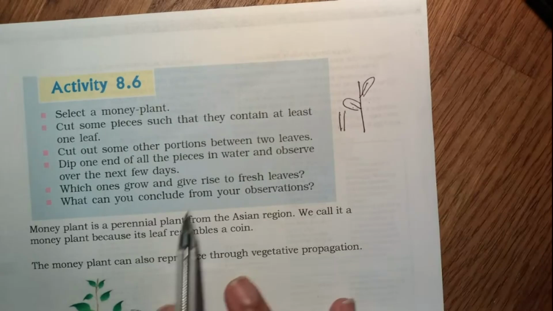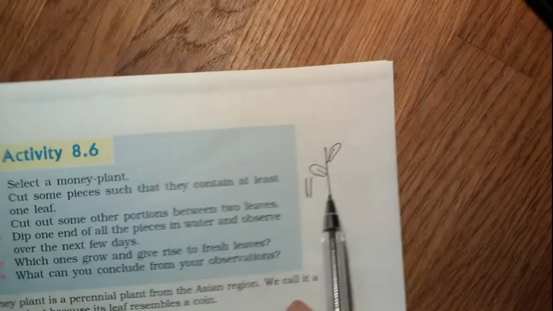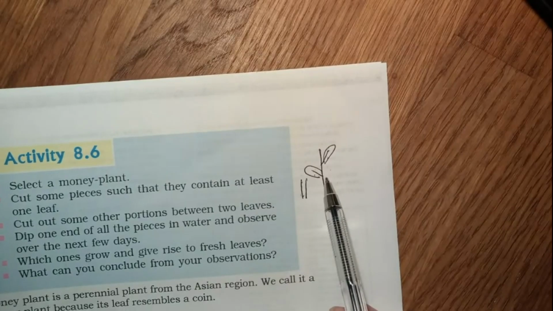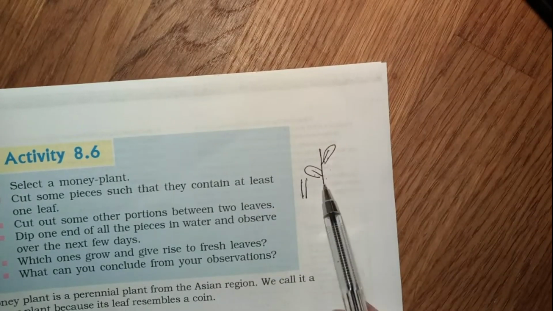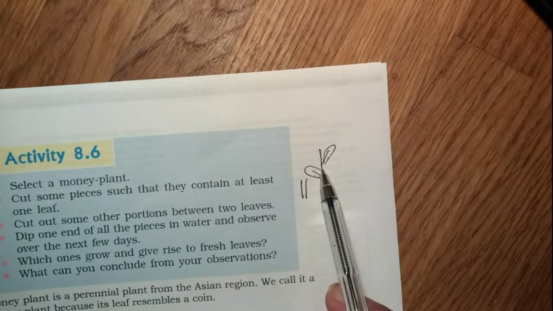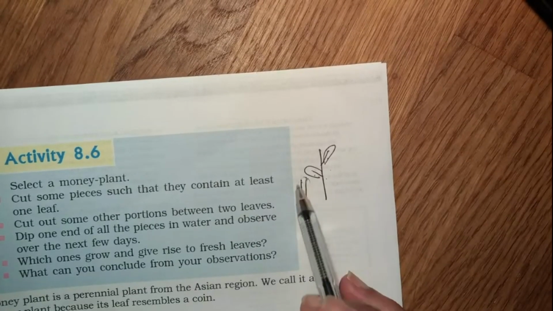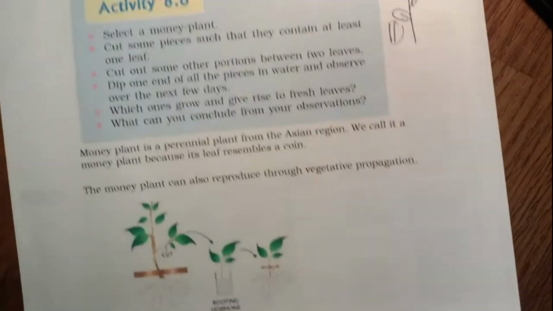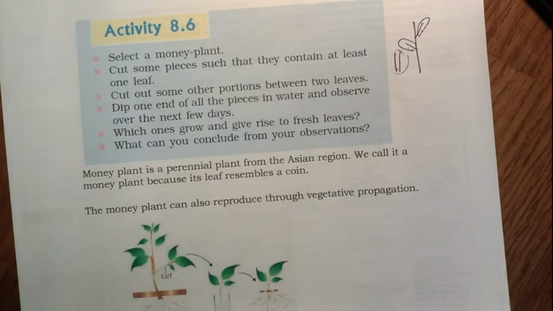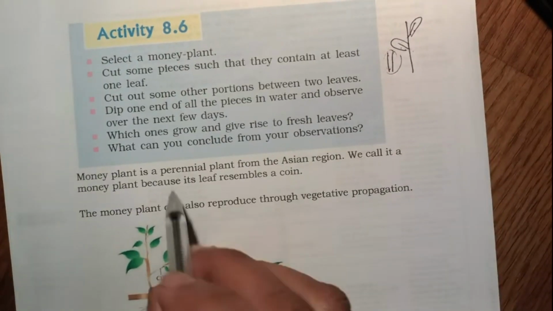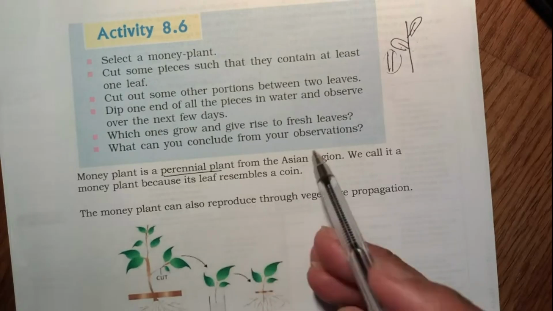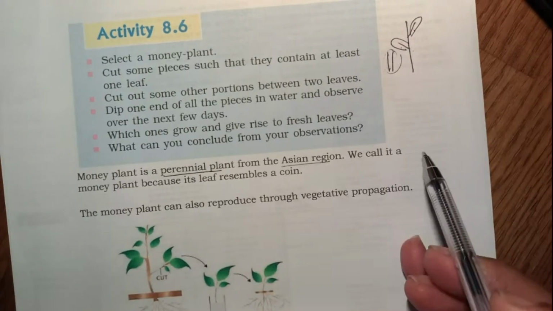And what is the conclusion from this observation? Because the leaves can produce food by photosynthesis, this piece of the money plant will grow, and because there is no leaf to do photosynthesis here, that will not grow. Now let's see more details of this. So money plant is a perennial plant, that means it grows all year round, okay, perennial, and it grows in the Asian region.